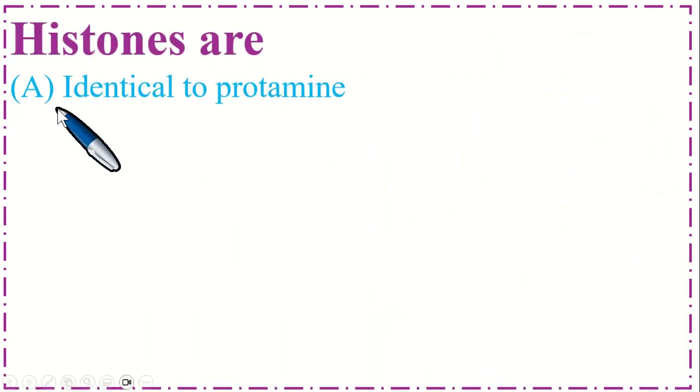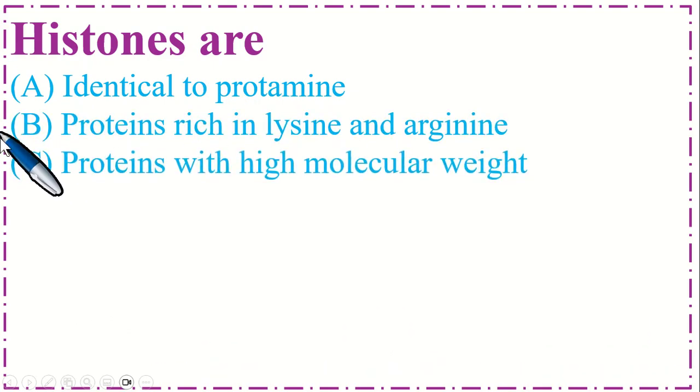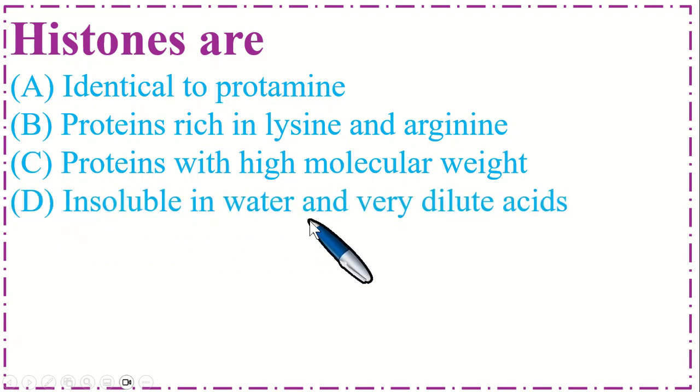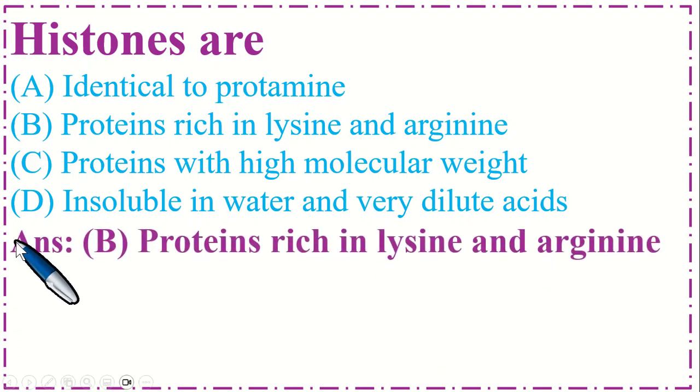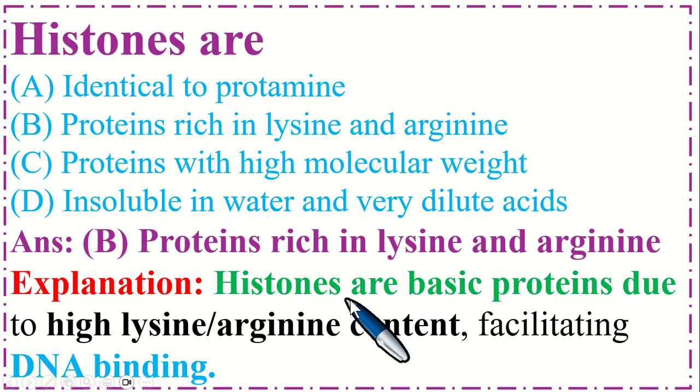Histones are option A identical to protamine, B proteins rich in lysine and arginine, option C proteins with high molecular weight, and option D insoluble in water and very dilute acids. So the correct option is B proteins rich in lysine and arginine. Histones are basic proteins due to high lysine and arginine content, facilitating DNA binding.